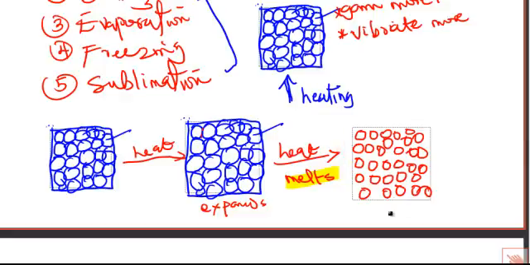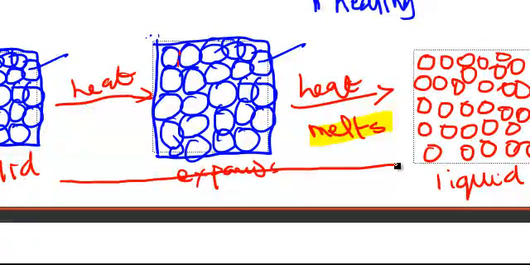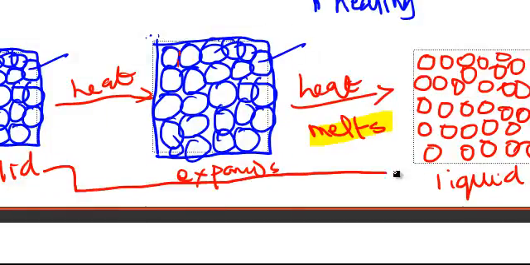So this is a liquid substance now. The solid melts and becomes a liquid. So this process is melting. Of course, you know what leads to melting now.